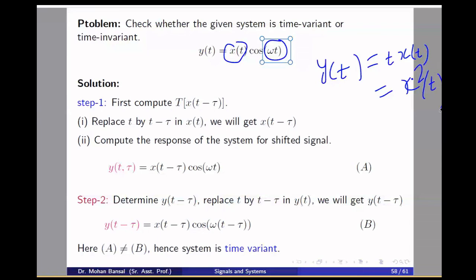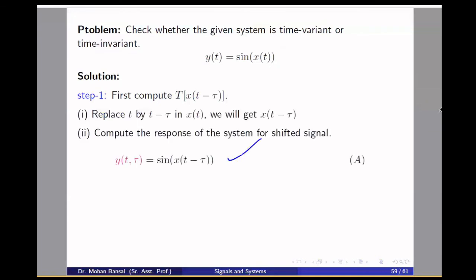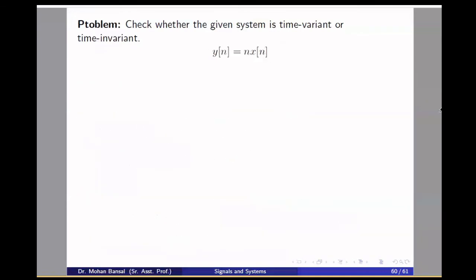Invariant. This is time invariant. So this is the way you can check. Here is another example for the discrete case. Just as I asked, y(t) equal to t·x(t), here in discrete time, y(n) equal to n·x(n). What is it, time invariant or variant? Time variant, because it is a function of n also.